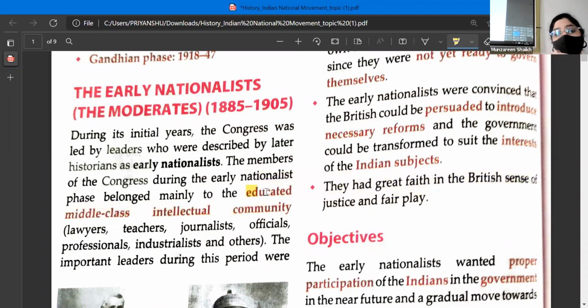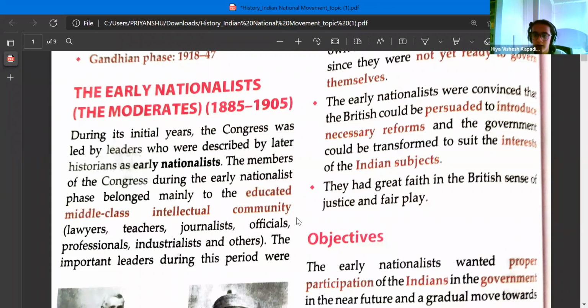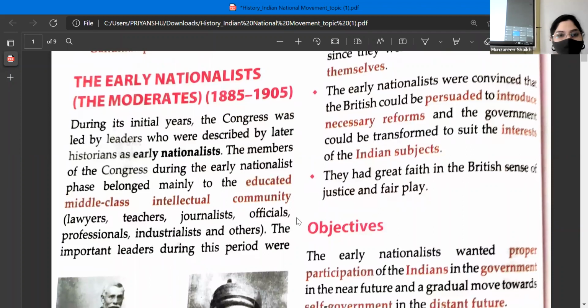If you remember, I had told you all, when the Britishers were trying to smoothen their administrative system, they brought in Western education, right? Do you all remember? Now, who are the people who took advantage of this Western education? It was the Indians. Ma'am, the Indian educated people. Correct. Educated middle class people, right?